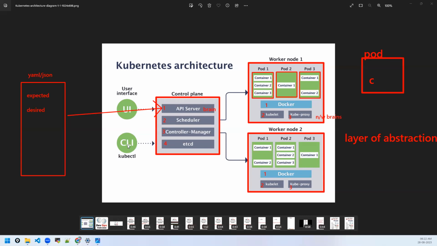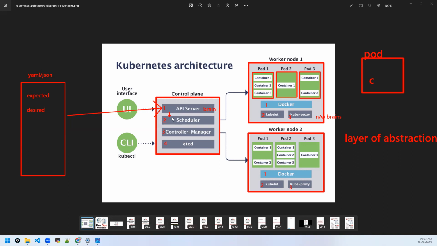Through the CLI, meaning the command line, you can do this. Kubernetes also has a user interface, and you can do it through the user interface, but the user interface is not very popular. You should learn the CLI for sure. So you feed this to the API server. The API server will validate your manifest file. Once it validates your manifest file, it will send the instructions to the scheduler. Means the API server will approve and validate, but it will not do the actual task. It will inform the scheduler.